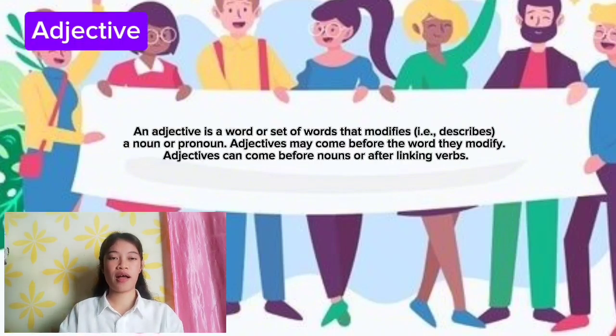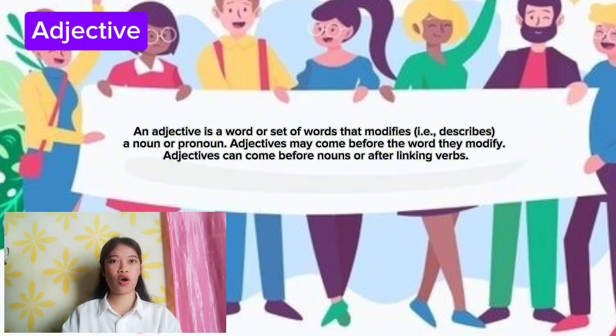For adjective, an adjective is a word or set of words that modifies a noun or pronoun. Adjectives may come before the word they modify. An adjective can come before nouns or after linking verbs.